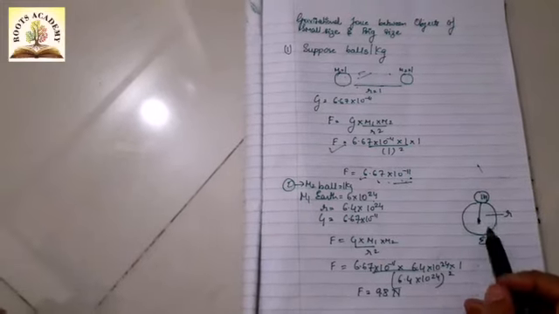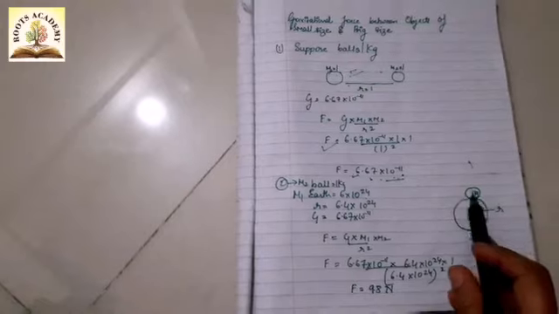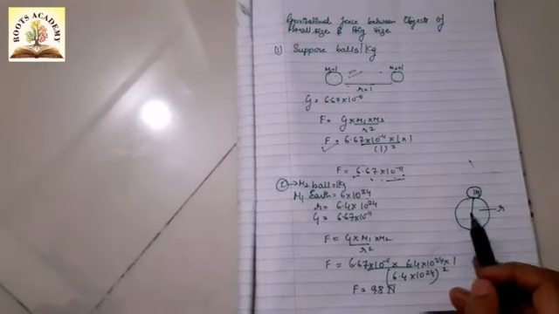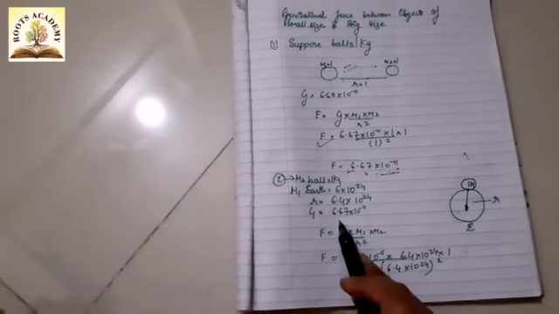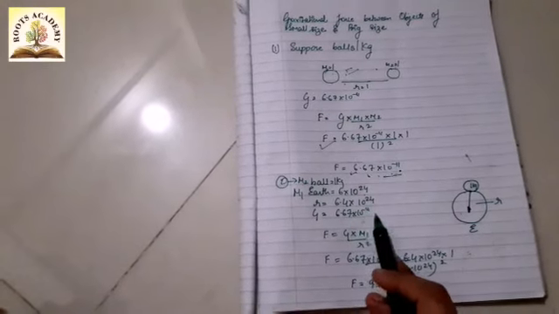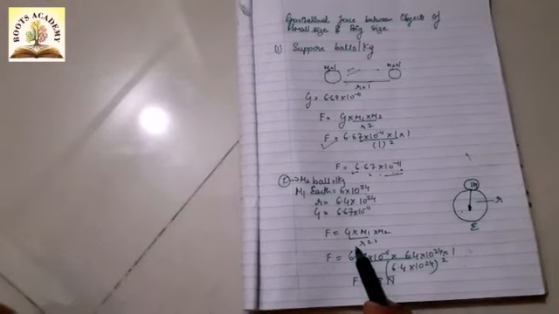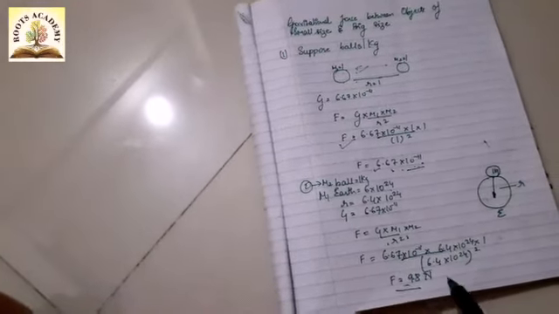The distance from the center of the Earth to the ball is 6.4 into 10 raised to 24, and the gravitational constant value is 6.67 into 10 raised to minus 11. When we substitute all the values in the gravitational force expression, we get the F value as 9.8 Newton.